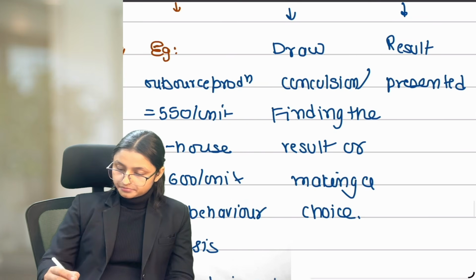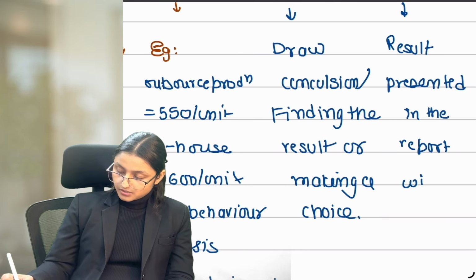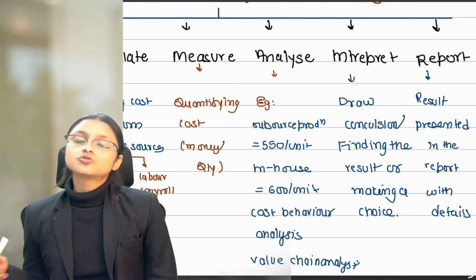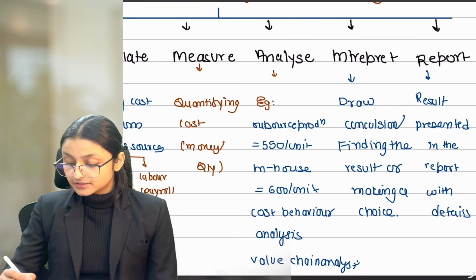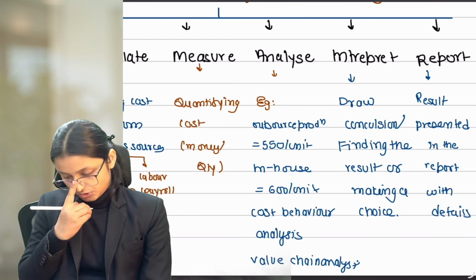So the result is presented in the report with details of how you reached that particular result, and you need to present that to management so that they can understand why this particular option is the best one for the organization.